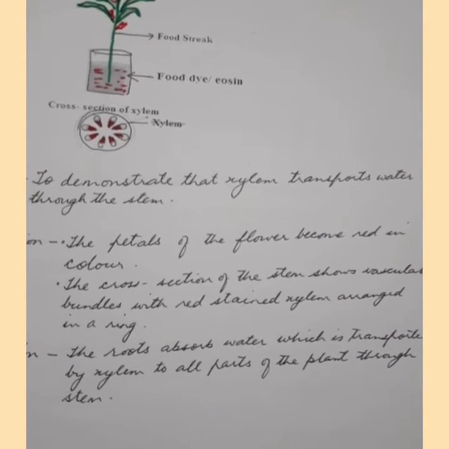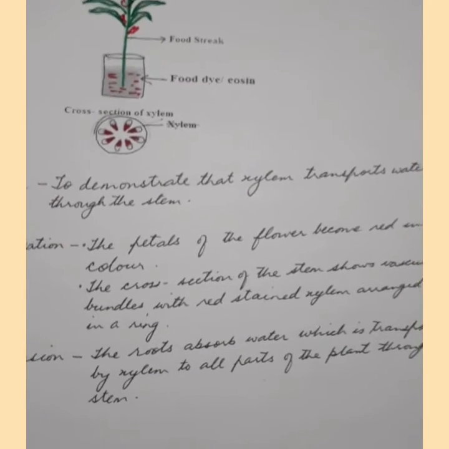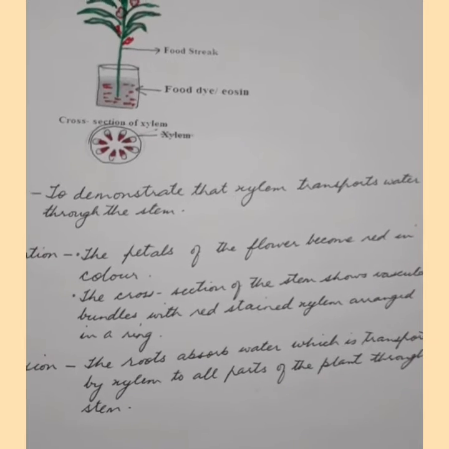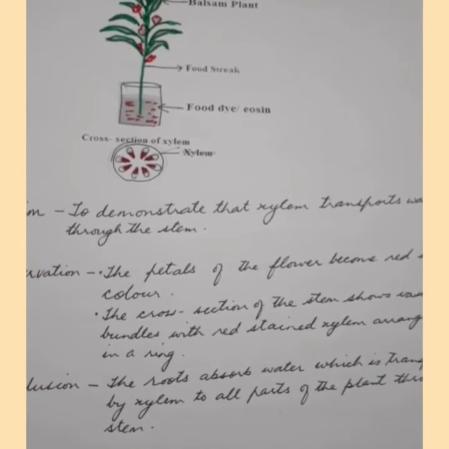We leave this arrangement with the twig in the colored water for a few hours, and we observe the changes in the twig.